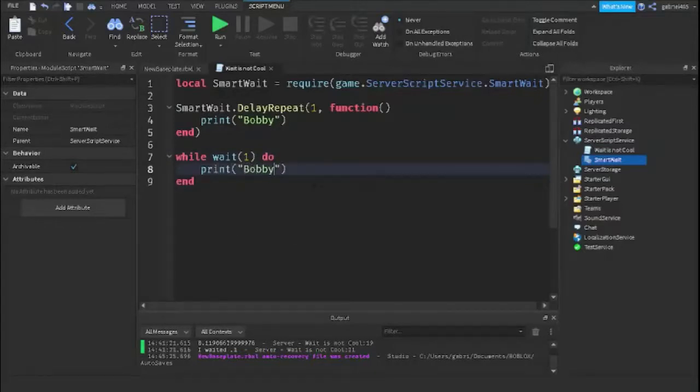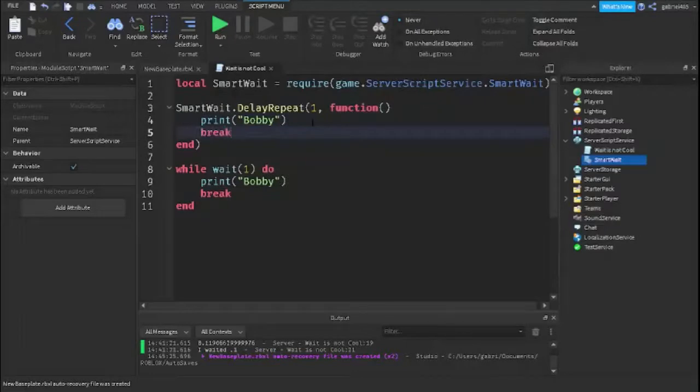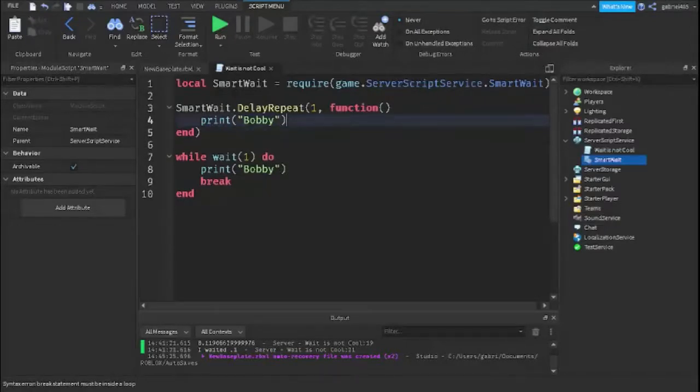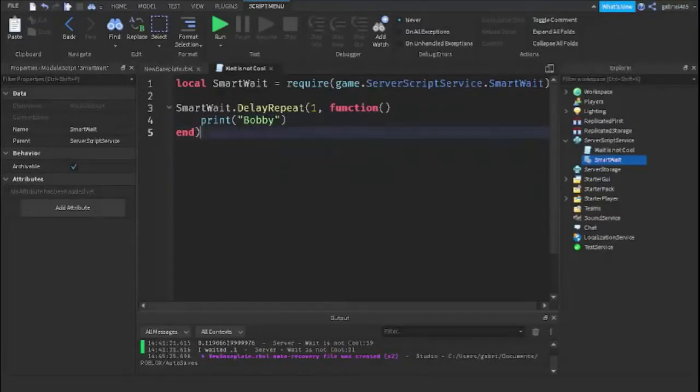Okay, what if we want to stop it? What if we want to break it? But we don't have break. We can't use break here, or else it would error. So how do we stop this delay repeat, or else this is going to wait 1 second forever?